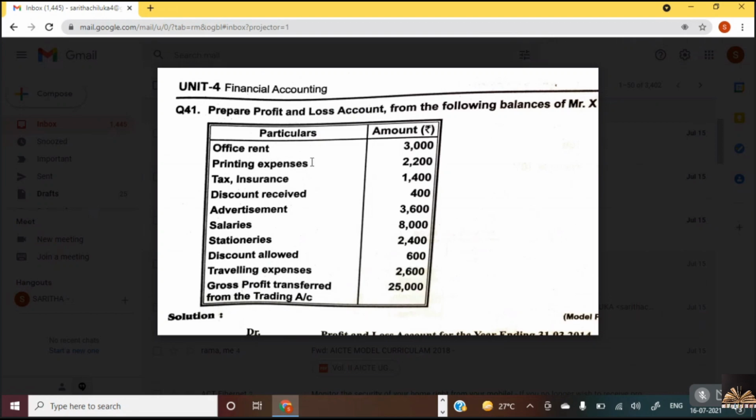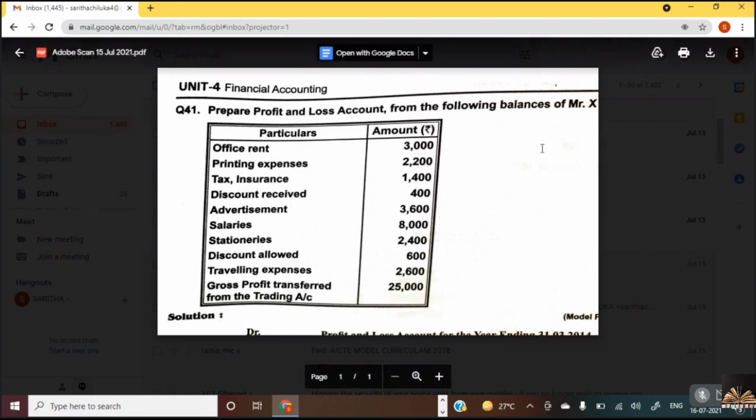Now discount received, tax and insurance. Taxes paid and insurance paid 1,400. Is it an expense or an income? Expense. So, to tax and insurance 1,400. Third item.